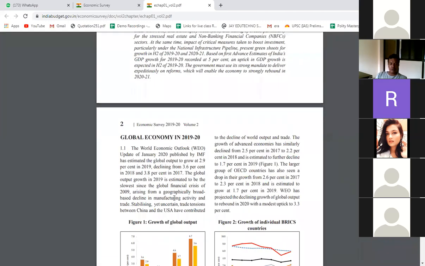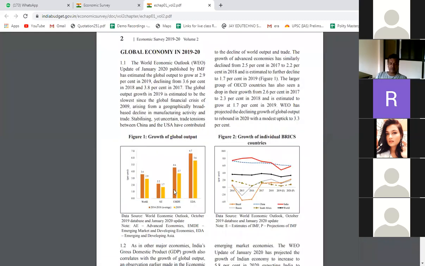And then going to the graphs. These graphs are very important. You have to go through these graphs, right? Because these graphs will help in understanding the decades as well as comparing the state of the Indian economy with other countries. So here you can see the global growth of the global output. Global output means the global GDP and what is India, that is explained here. So world GDP is explained here, then AE, then EMDE, that is explained. You just go through it.